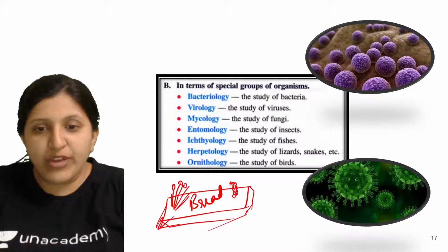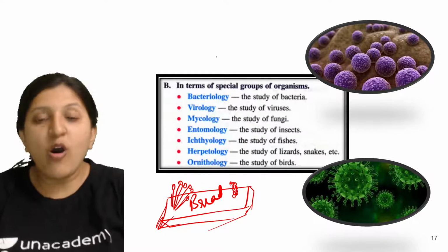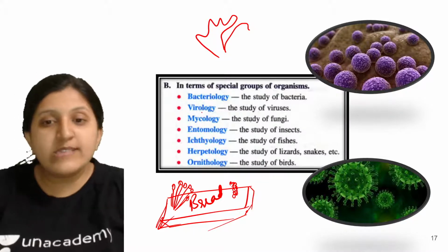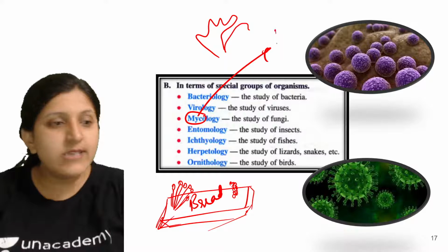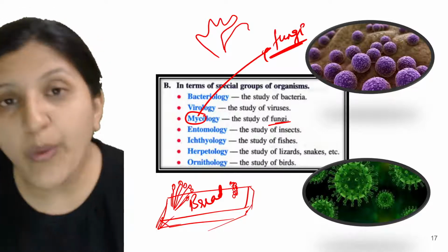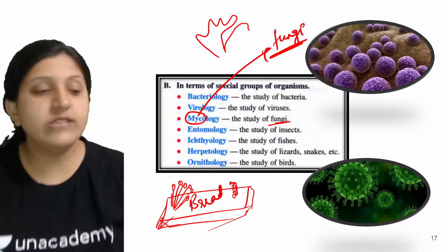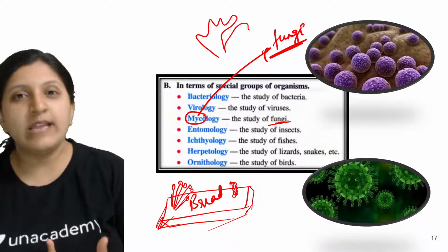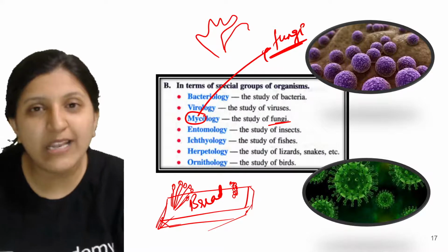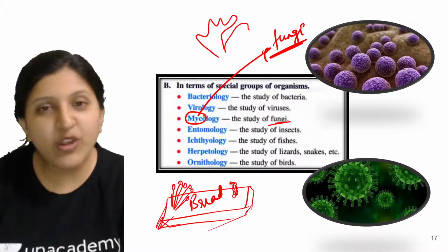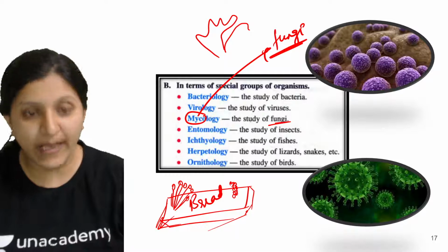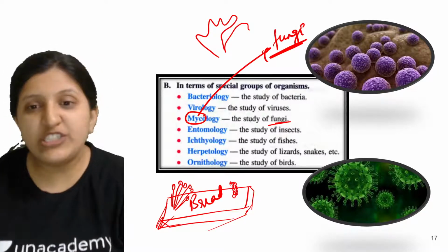On top of it we can see a sporangium, or we can also see a fungal structure in certain cases like this. All this is basically myco, meaning fungi. So the study of fungi is called mycology. Whenever you keep a tomato or use an onion at home, you can see that black powdery material, and that is again a fungus. So that is the fungal study.